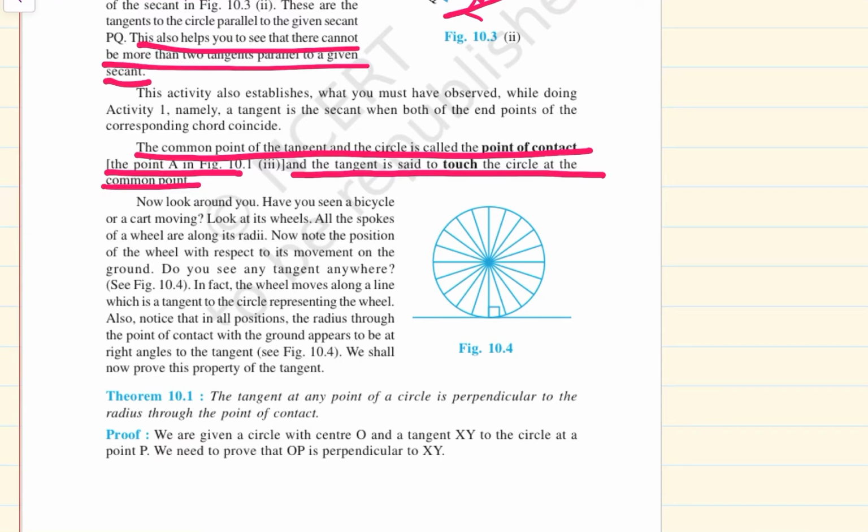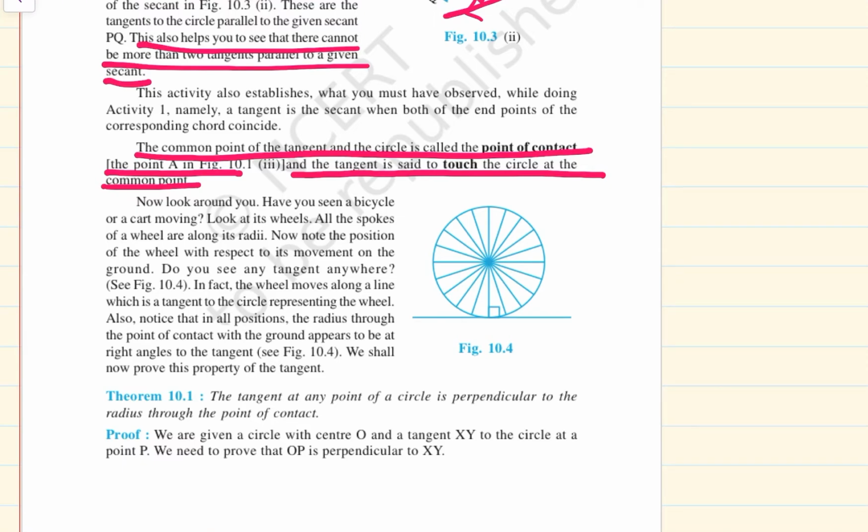Now note the position of the wheel with respect to its movement on the ground. Do you see any tangent anywhere? In fact, the wheel moves along a line which is a tangent to the circle representing the wheel. Also notice that in all positions the radius through the point of contact with the ground appears to be at right angle to the tangent.